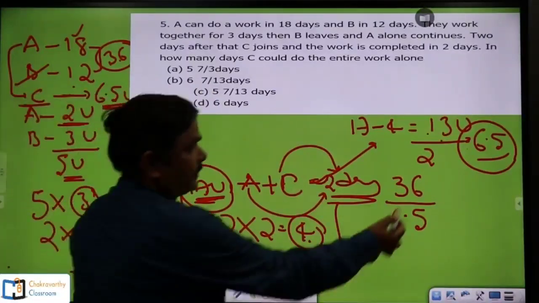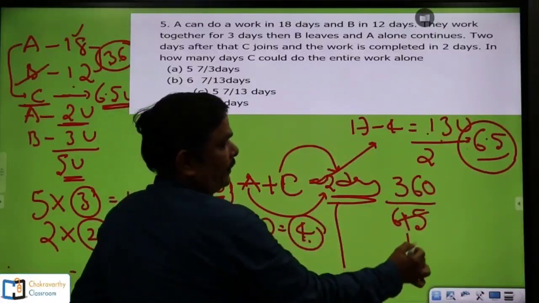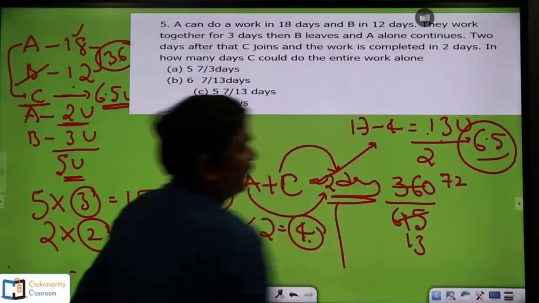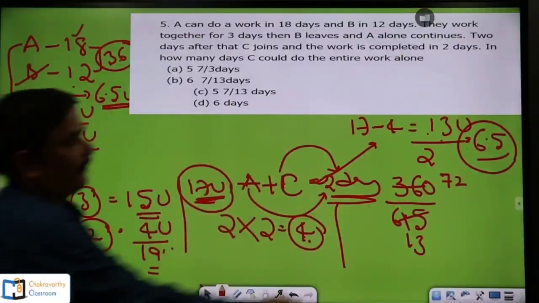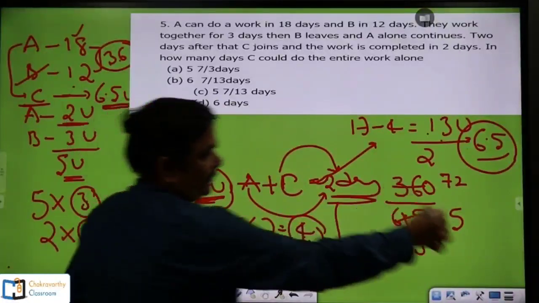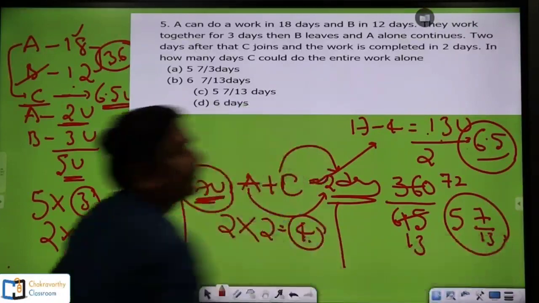So, clearly this is 6.5. Make it as 65, keep 10 here, write 5 13s are 65, 5 7s and 5 2s. This is 72 by 13, and make it as a mixed fraction here. So, 13 5s are 65, 7 is remainder, 7 by 13, that's all. This is 5 7 by 13.